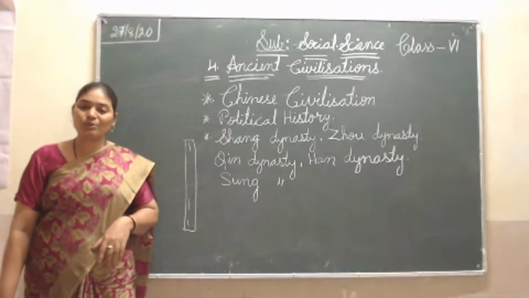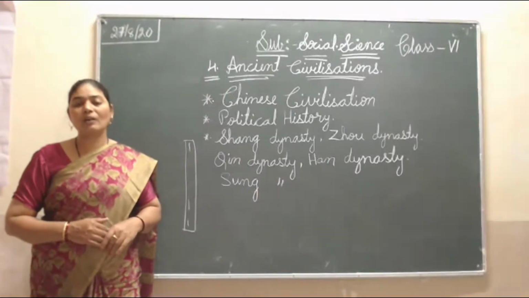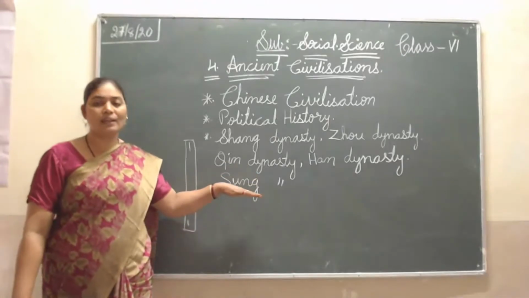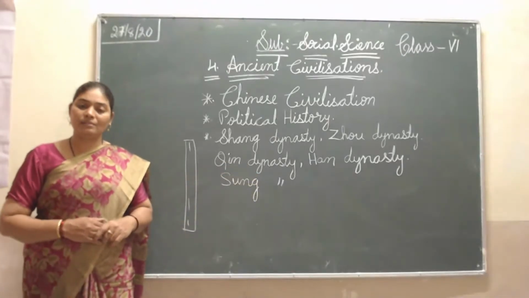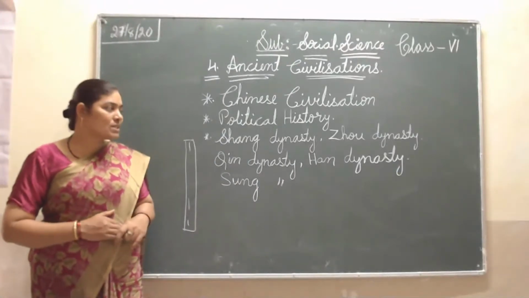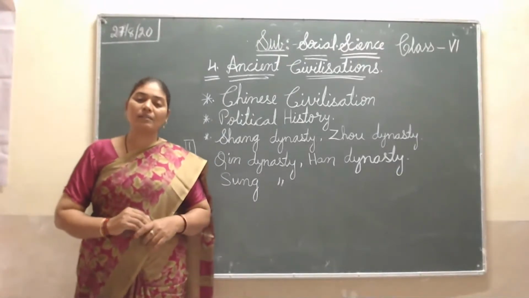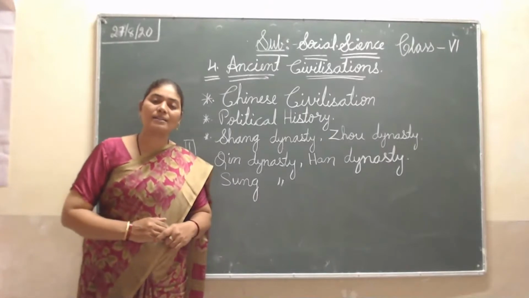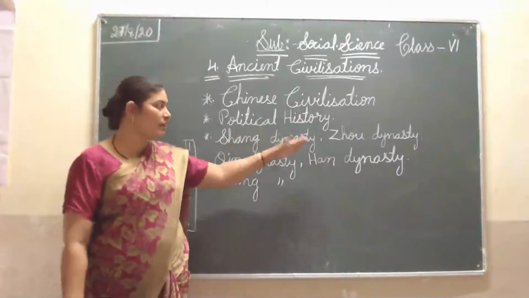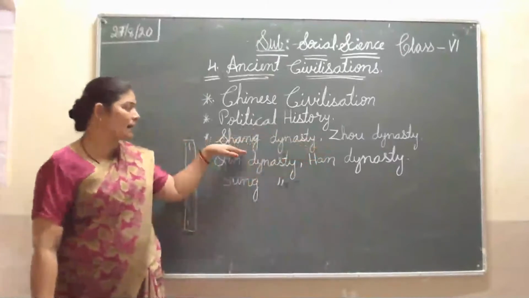Then the contributions: how they developed their places according to each dynasty when they were ruling. All these dynasties ruled very well, but they could not rule for a long time because some weak kings were ruling. So they were defeated one by one. First the Shang dynasty, then